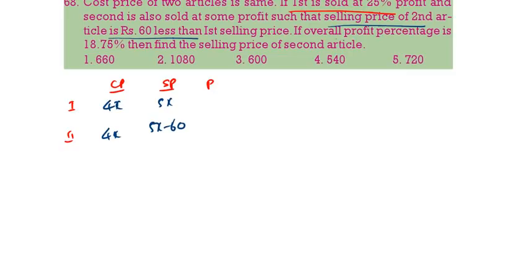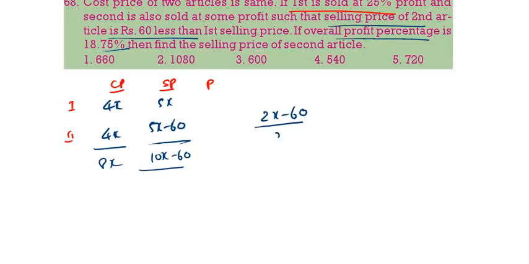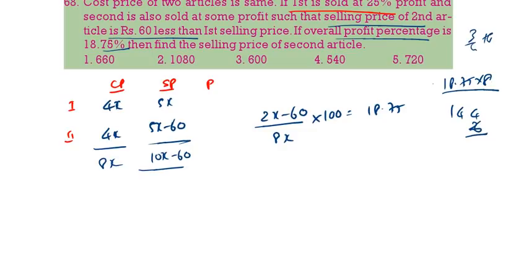Now total profit is 18.75. Total cost price 8x. Total selling price 10x minus 60. The difference is the profit, that is 2x minus 60. Profit is always calculated on the cost price, into 100 is equal to 18.75. Now multiply 18.75 into 8. 18 into 8, 144. 3 by 4 into 8, that is 6. Total 150x.